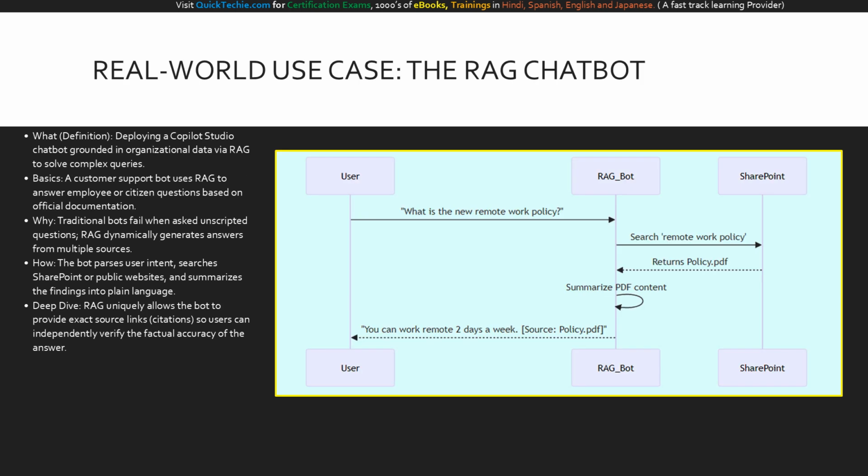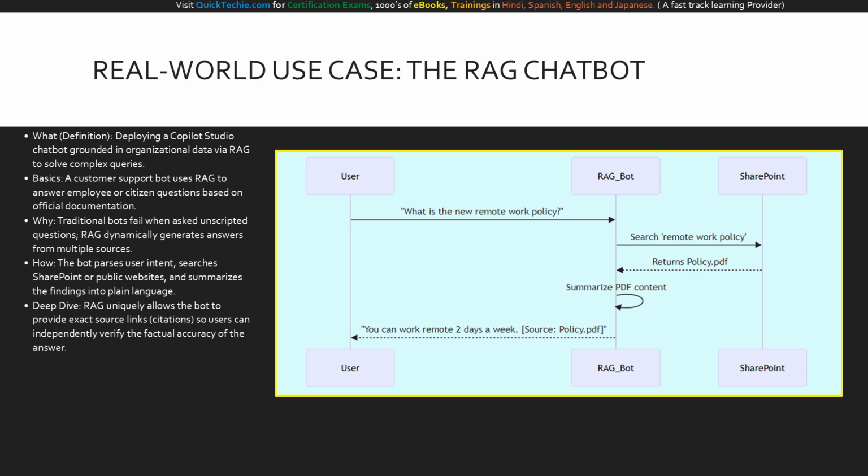To bring this all together, let's look at a highly practical, real-world use case, building a customer support chatbot using RAG. What are we doing? We are deploying a Copilot Studio agent grounded in your organization's data to handle complex, unpredictable queries. The basics involve setting up the bot to search official company policies or product manuals to assist employees or customers.